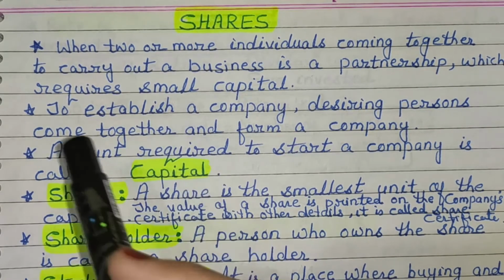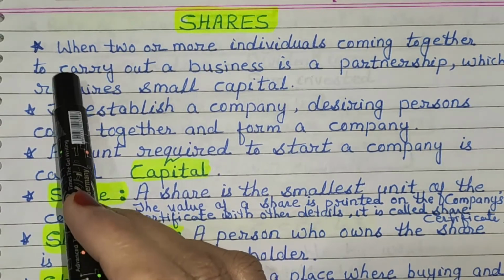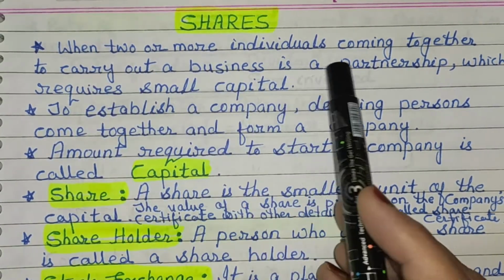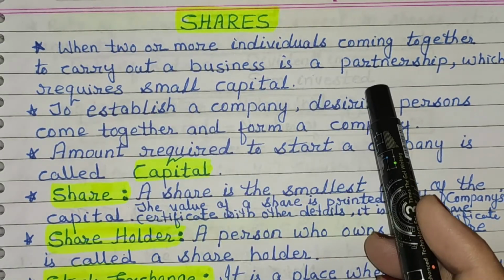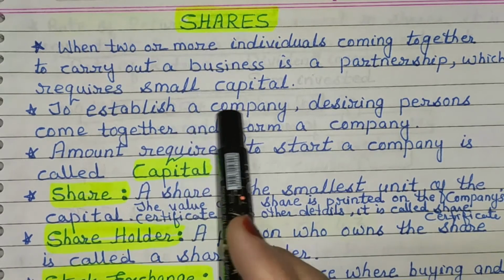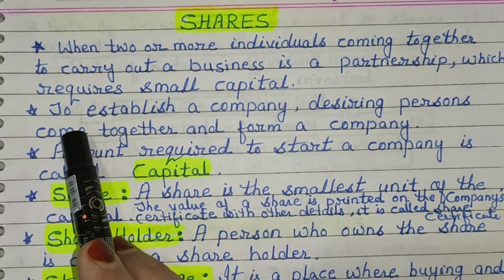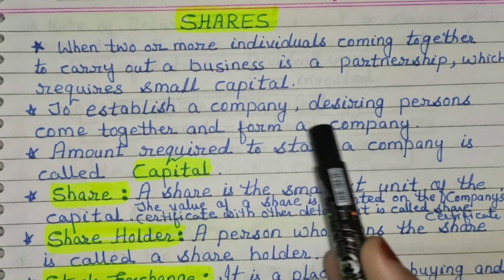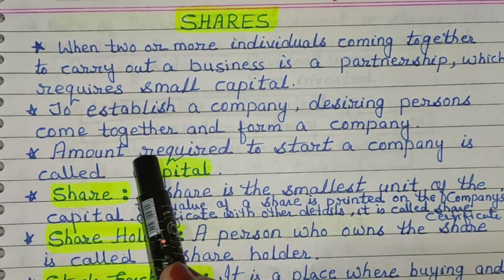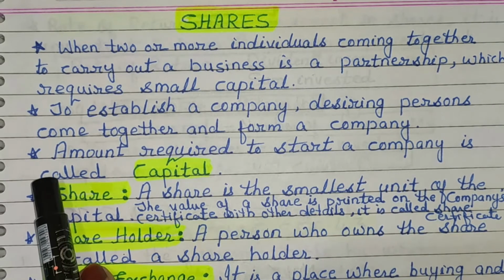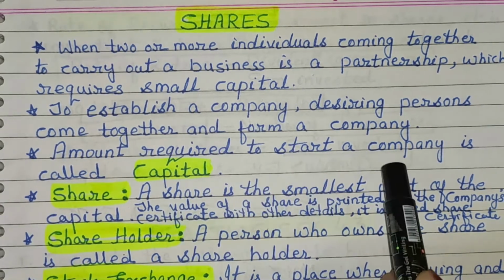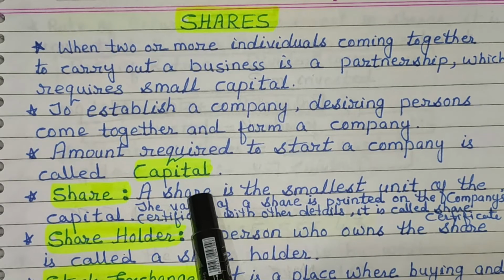Let us see some important points. First one, when two or more individuals come together to carry out a business, it is a partnership, which requires small capital. Next, to establish a company, desiring persons come together and form a company. Next, the amount required to start a company is called capital.